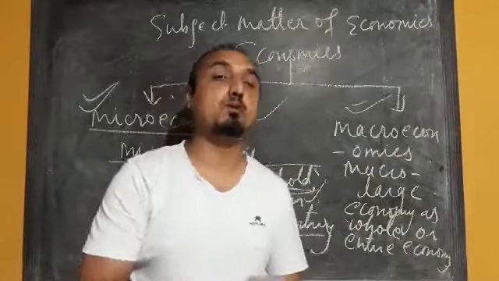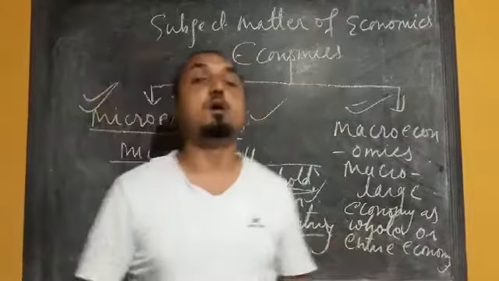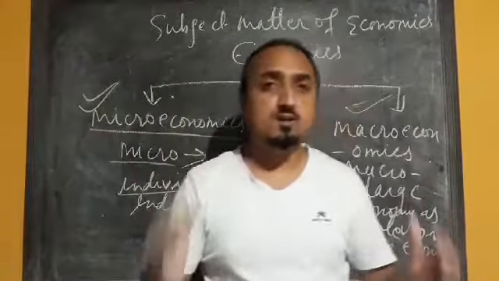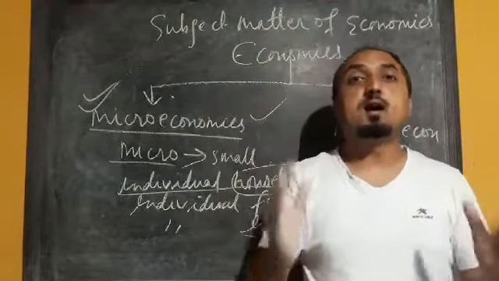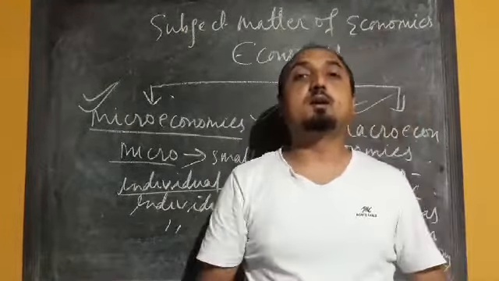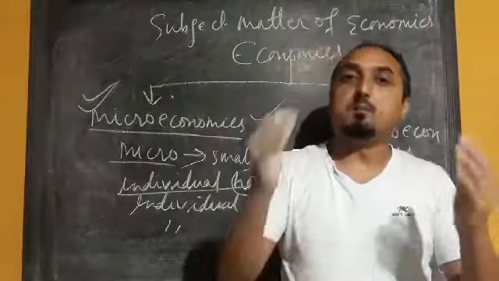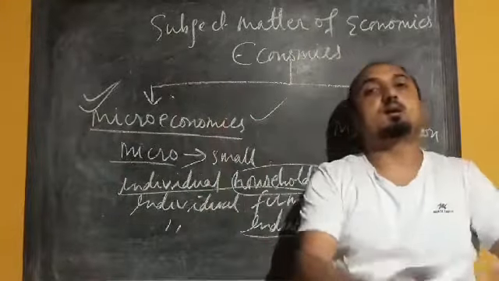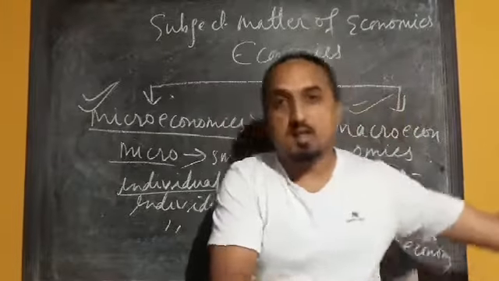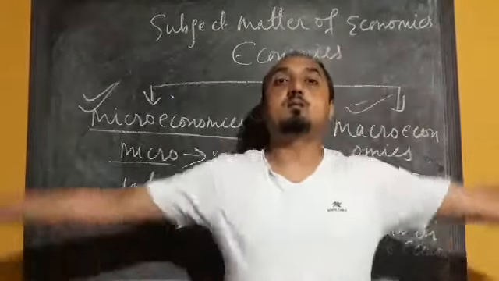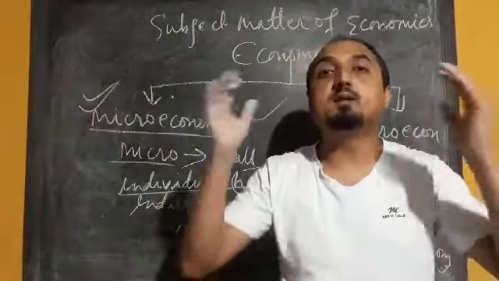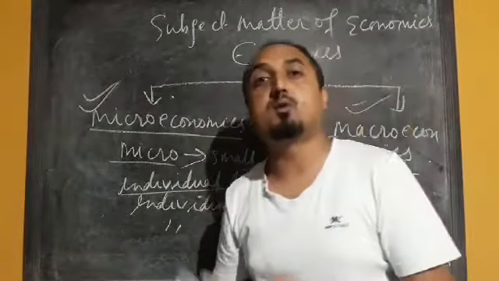Now I will explain what the entire economy means. Suppose we talk about the market. It includes all the markets present in our country: markets of Sikkim, West Bengal, Delhi, Maharashtra. So the entire country or entire economy is covered in macroeconomics.